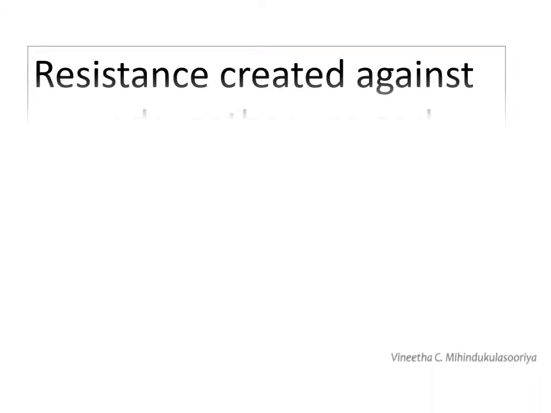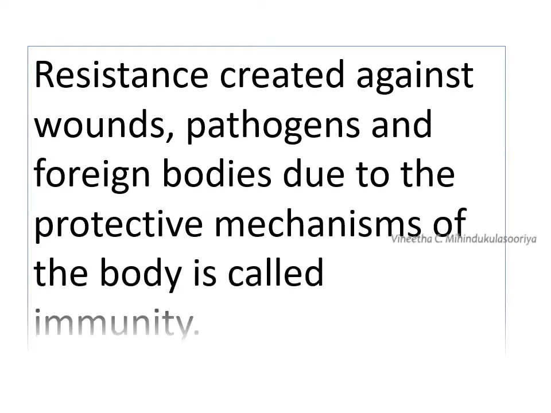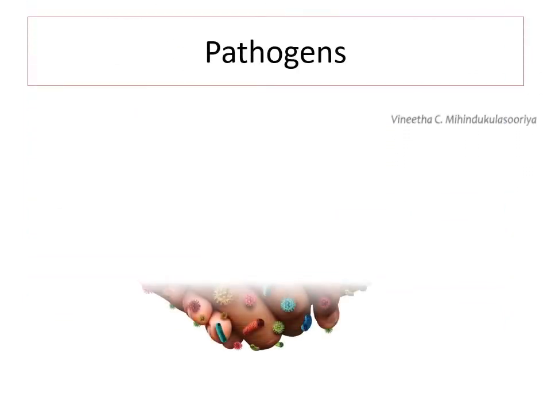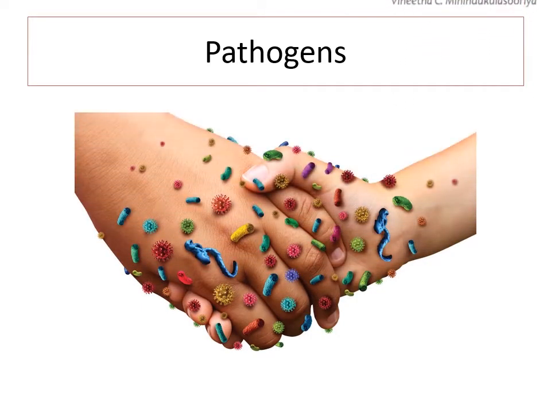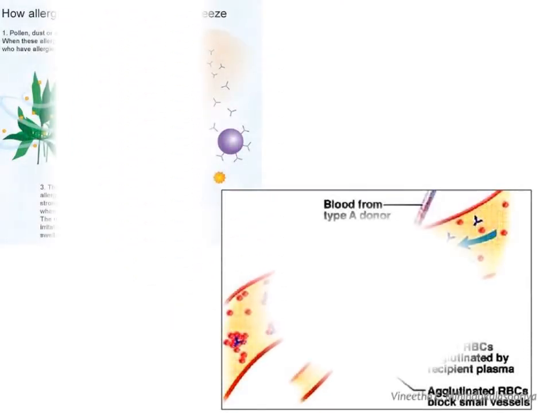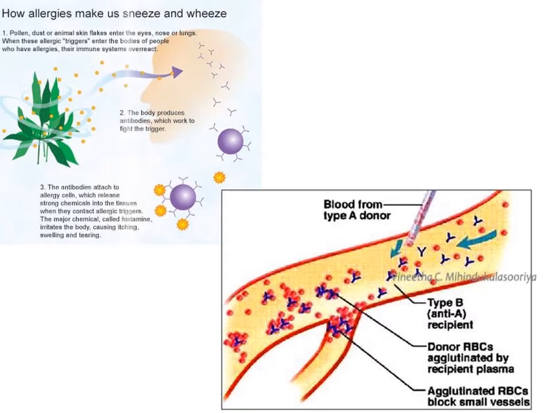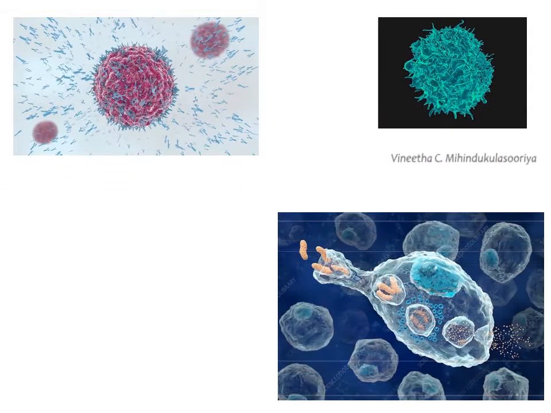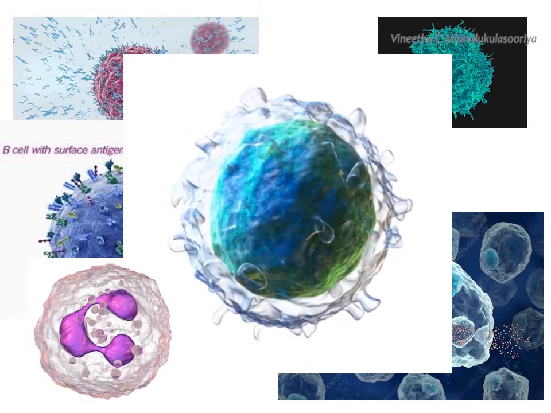Resistance created against wounds, pathogens and foreign bodies due to the protective mechanisms of the body is called immunity. Pathogens which cause infective diseases include some bacteria, viruses and fungi. Chemicals in pollen grains, incompatible blood cells and transplanted tissues are considered as foreign bodies. Special cells found in tissues and blood fluids of animals interact with these invading materials and destroy them.